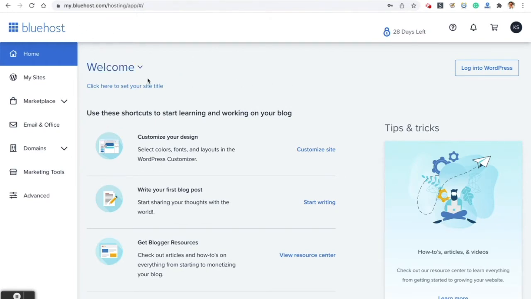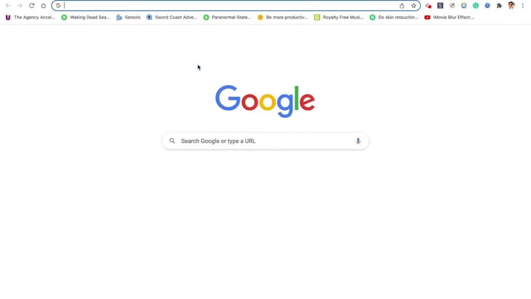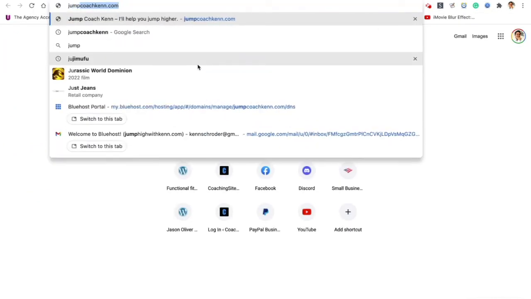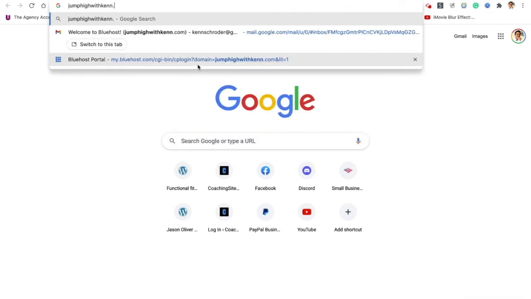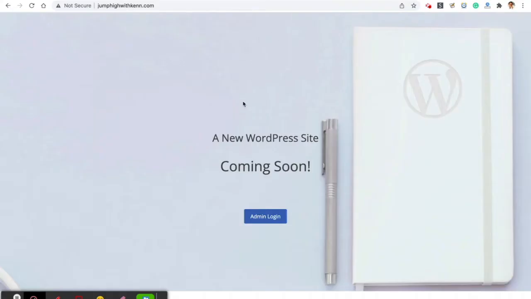We're at Bluehost. We've purchased your domain name. We've got hosting going. And at this point, what I want to do is go to your website address and see if it's there. So jumphighwithken.com. And lo and behold, a new WordPress site is coming soon. That's been a temporary landing page Bluehost set up for you. And this is great because now you have a domain, and if someone goes to it, they'll come to your website.